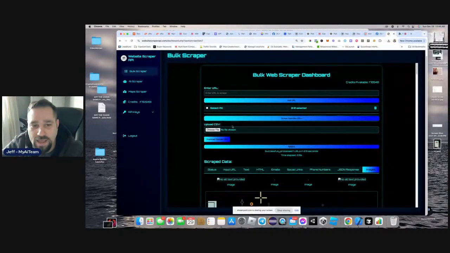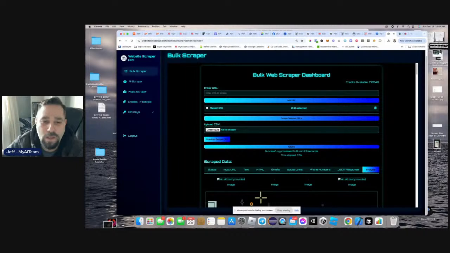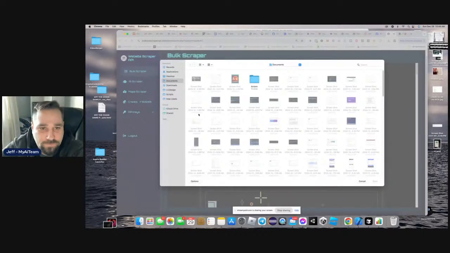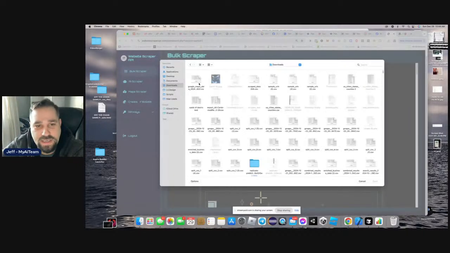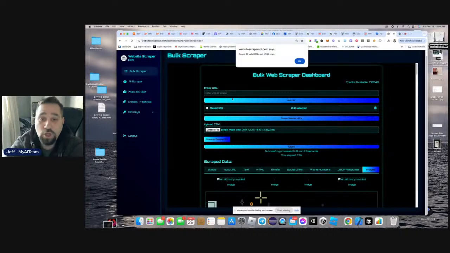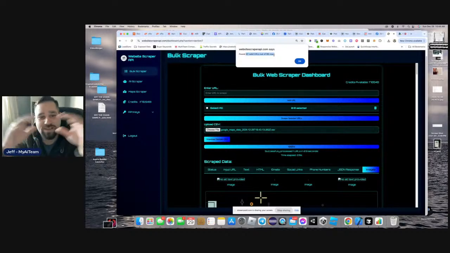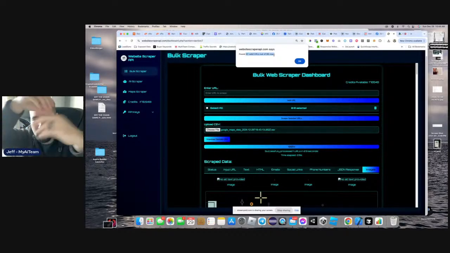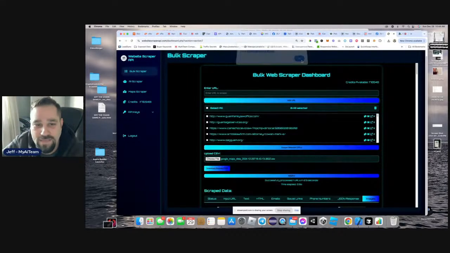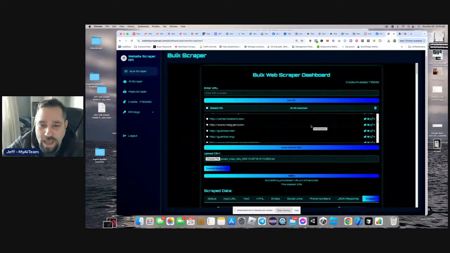Now watch this. If I hit upload CSV, we can now upload the CSV that we just downloaded from the Google Maps. And if you see right here, it says found 42 valid URLs out of 65 rows. I basically told the AI, hey, make it all work, that this is all connected. And then it connects, and you can see right here, bam, we have 42 URLs.